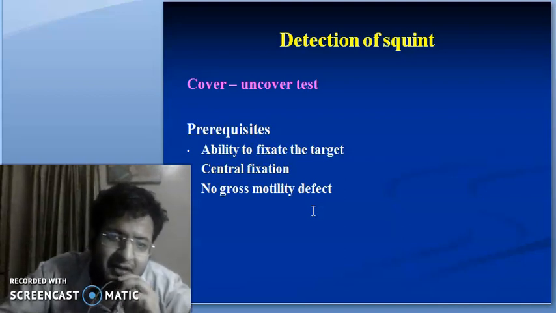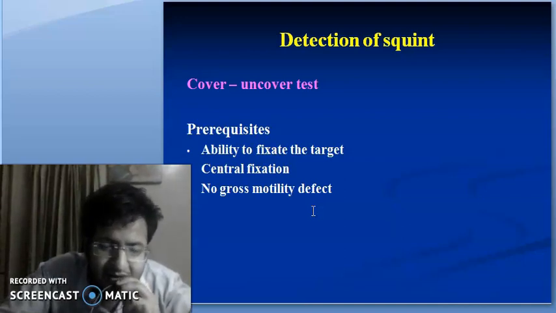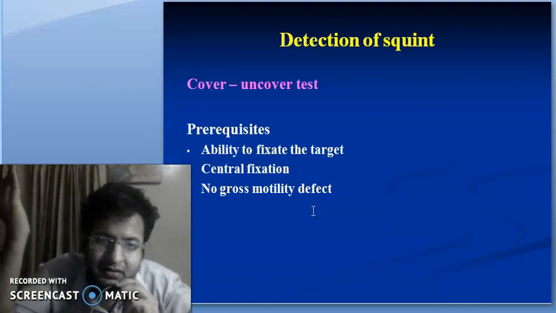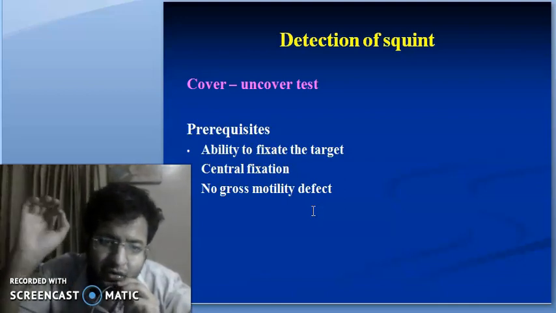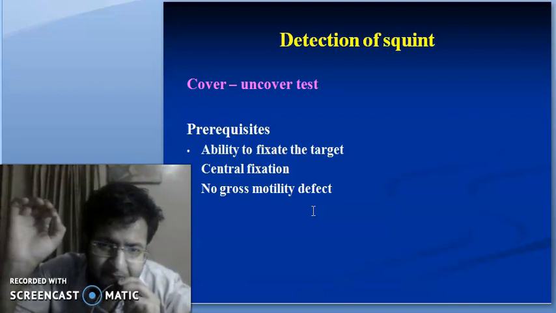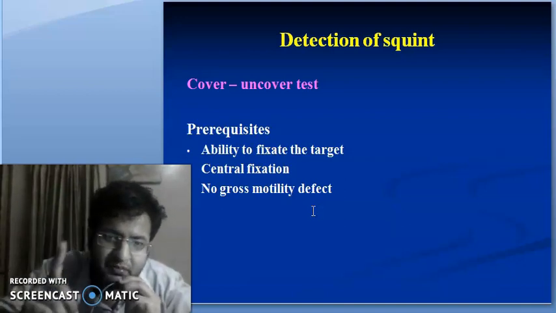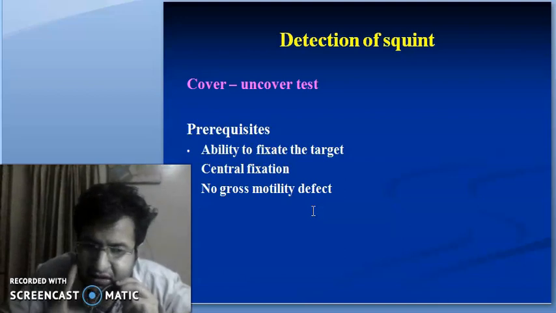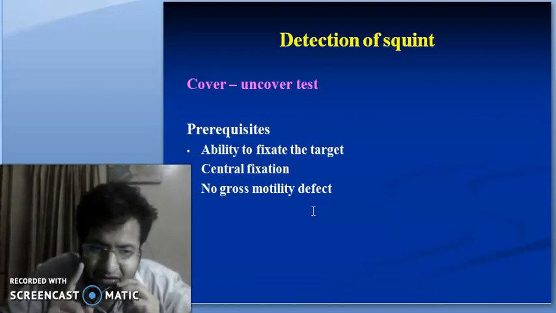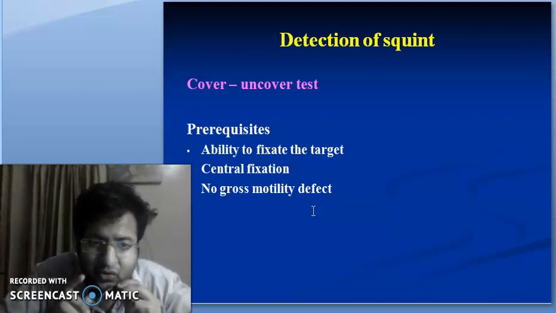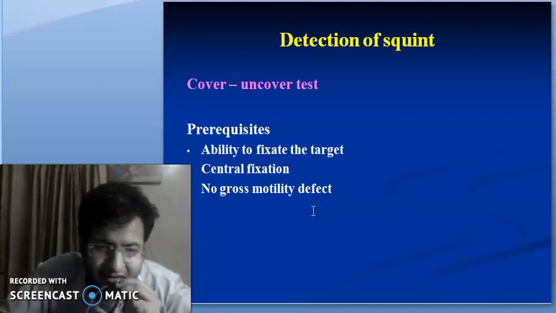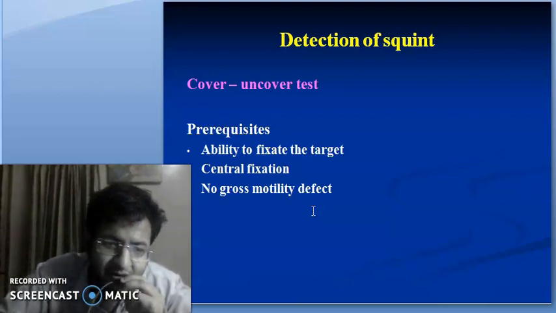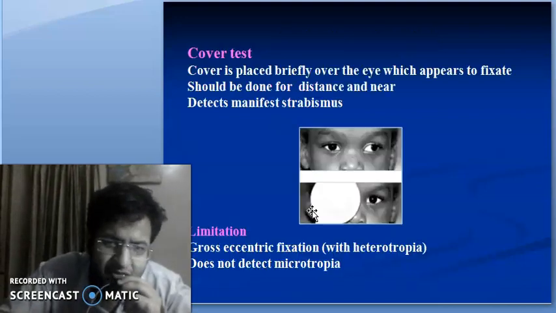Detection of squint can be done with the cover test and the uncover test. The prerequisites for doing a cover-uncover test are: the subject should be able to fixate the target with one eye, central fixation should be there, and no gross motility defect should be there. Only then the cover-uncover test has to be done. Otherwise, if there is any gross motility defect like ophthalmoplegia or paralysis, the cover-uncover test is not much useful.